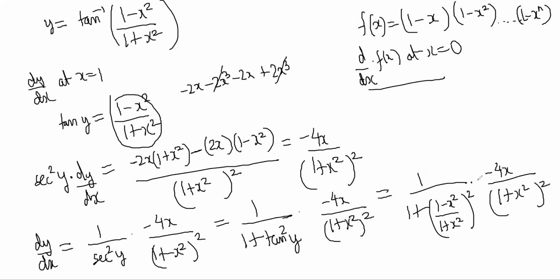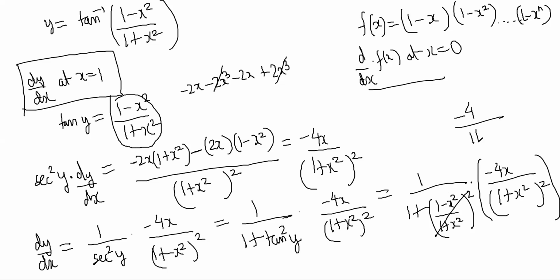I will not even try to simplify it. My job is to find dy by dx at x is equal to 1. So I'll put x is equal to 1. This part becomes 0, and this becomes minus 4 by (1 plus 1) whole square. So it becomes minus 1.